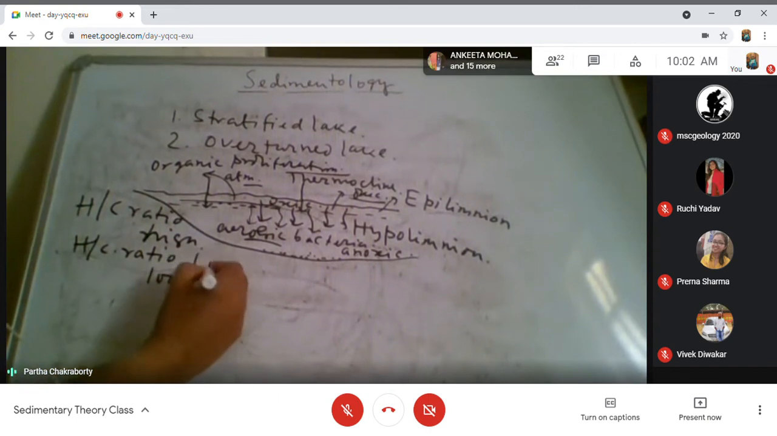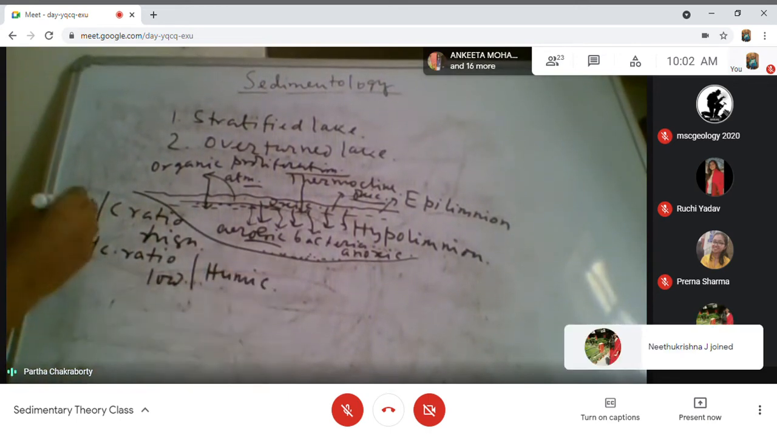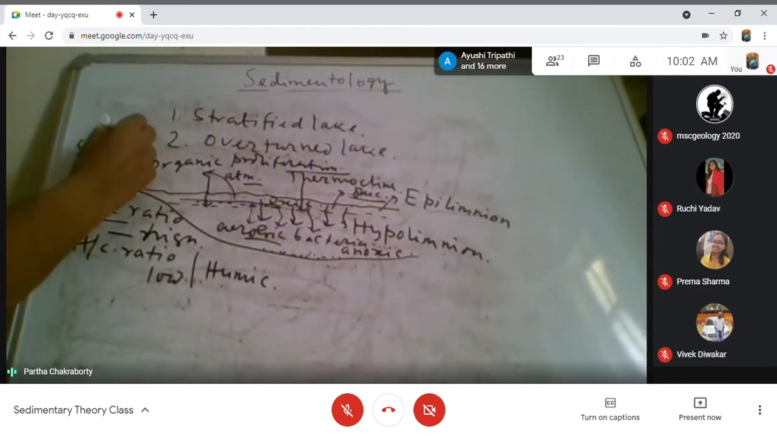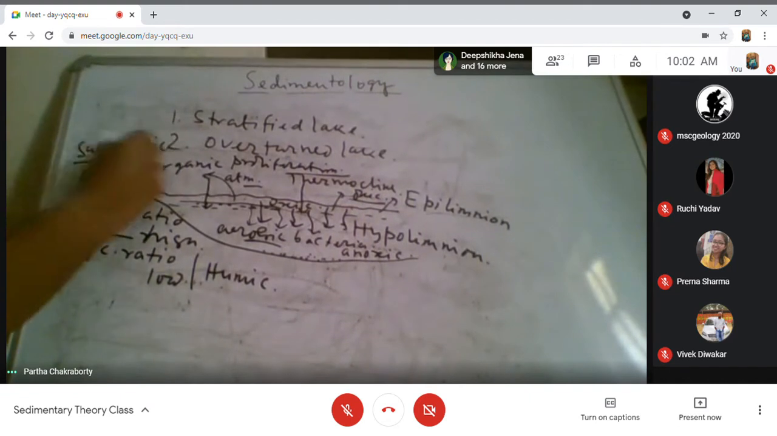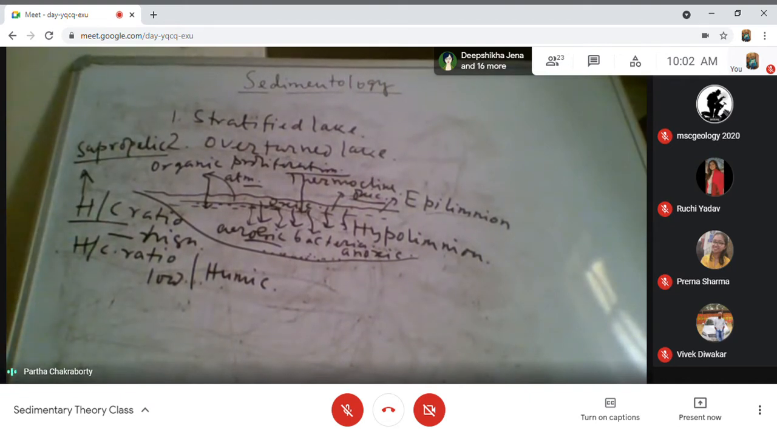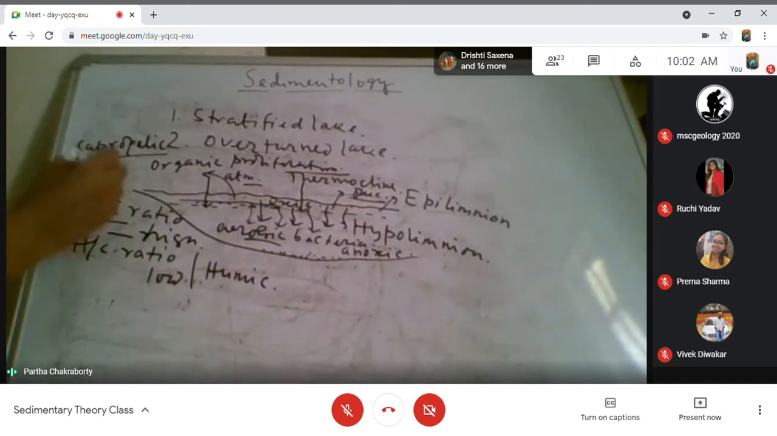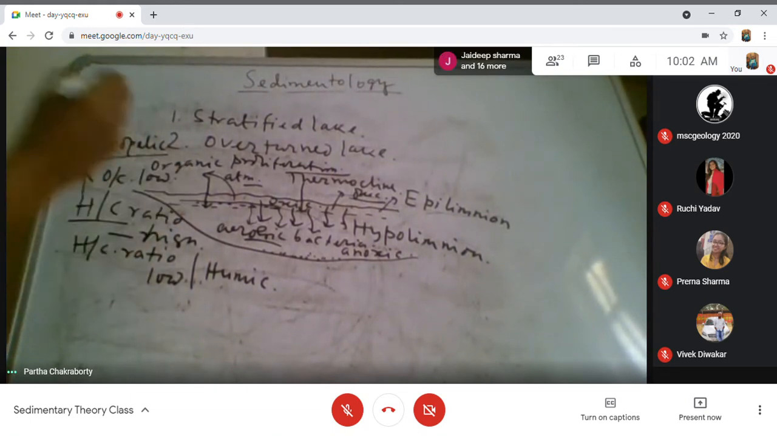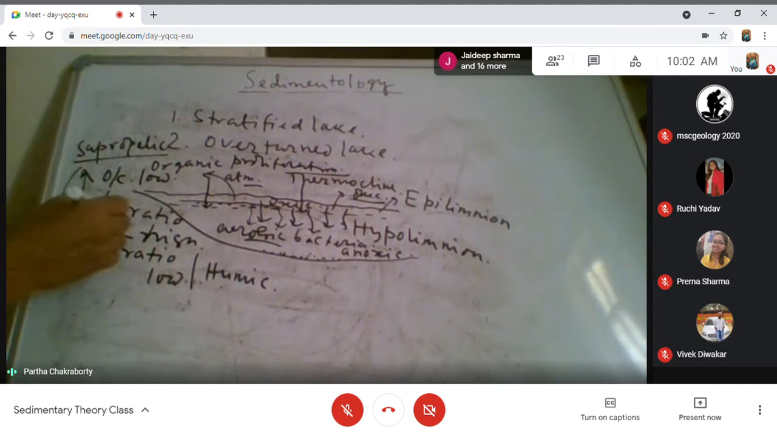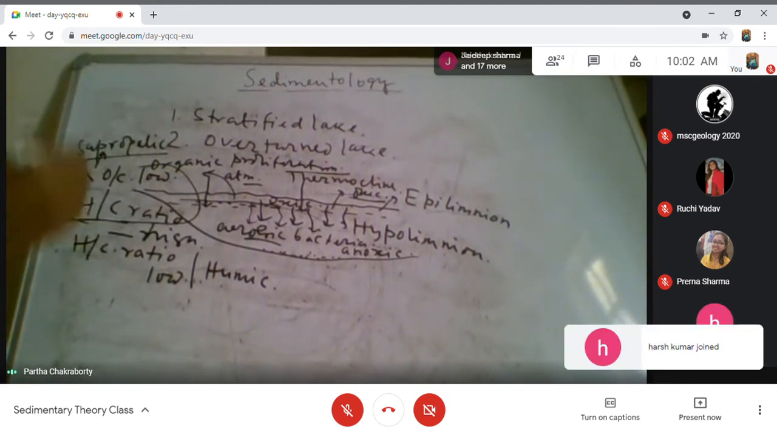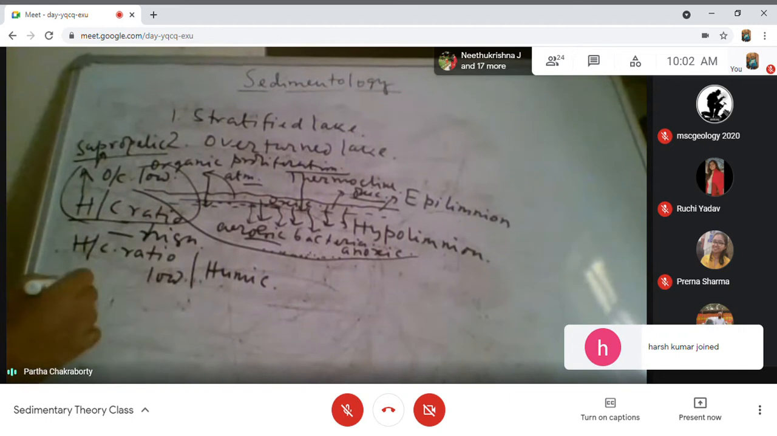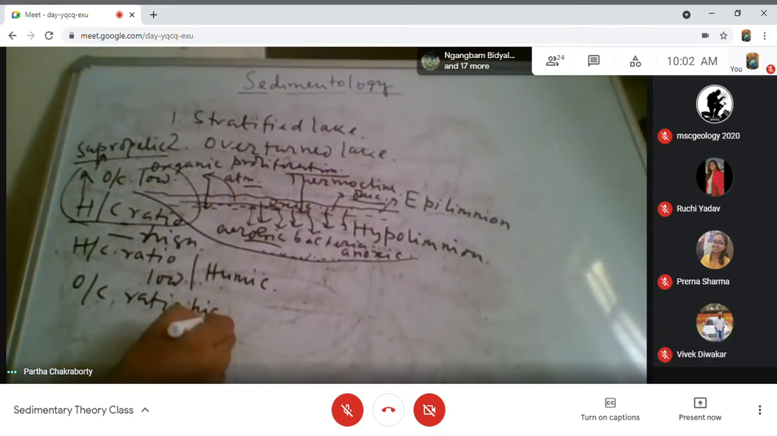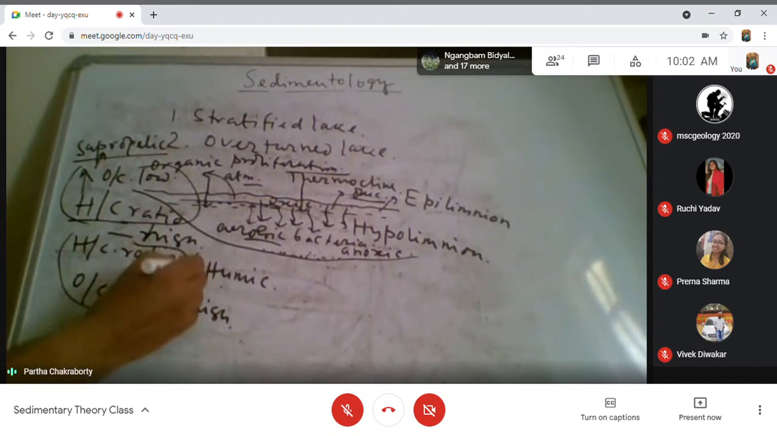This is called humic organic matter, humic. And when the H/C ratio is high, we call it sapropelic organic matter, sapropelic. So when the H/C ratio is high and the O/C ratio is low, that kind of organic matter we call sapropelic. If the H/C ratio is low and the O/C ratio is high, we call it humic organic matter.